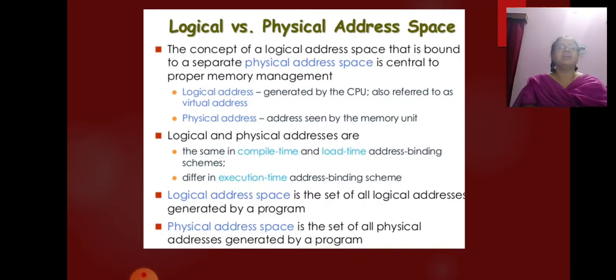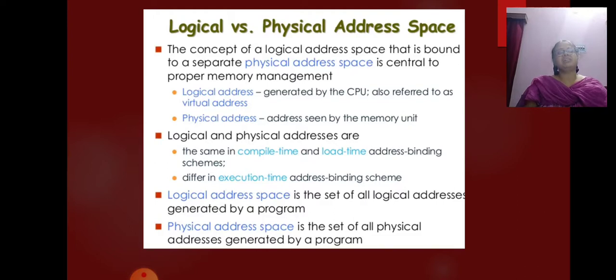An address generated by the CPU is commonly referred to as a logical address, whereas an address seen by the memory unit, that is the one loaded into the memory address register of the memory, is commonly referred to as a physical address.